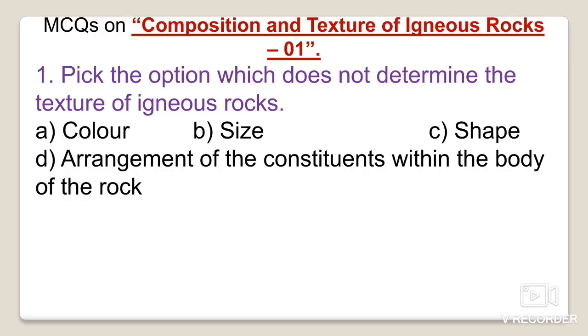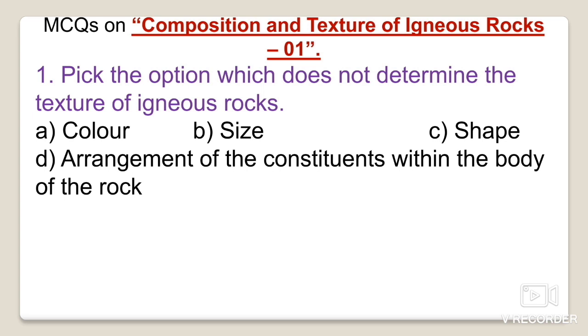The first and very important question asks: pick the option which doesn't determine the texture of igneous rocks. This is a very basic question. Four options are there: color, size, shape of the mineral or the rock, or arrangement of the constituents within the body of the rock.